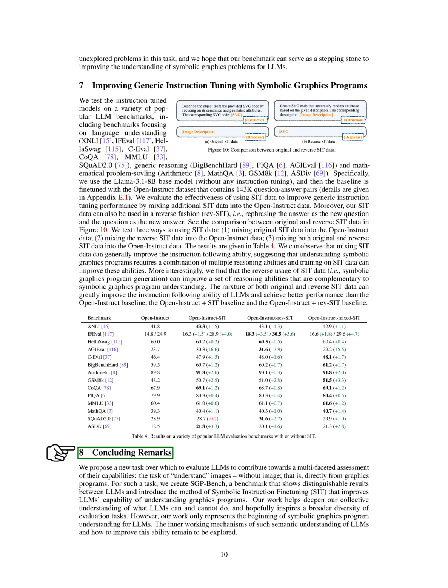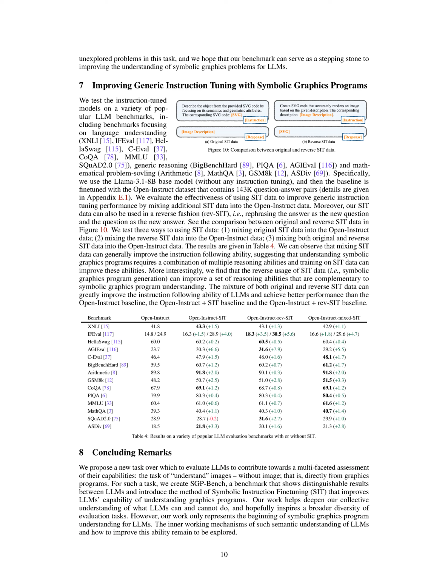In conclusion, we propose a new evaluation task for LLMs focused on understanding images directly from graphics programs, without visual input. We created SGP Bench, a benchmark that highlights differences in LLM performance, and introduced the SIT method to enhance their understanding of graphics programs. Our work aims to deepen our collective understanding of LLM capabilities and inspire a wider range of evaluation tasks. However, this is just the beginning of exploring symbolic graphics program understanding in LLMs, and further investigation into the mechanisms behind this semantic understanding is still needed.